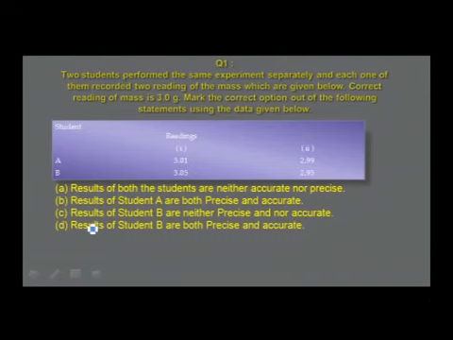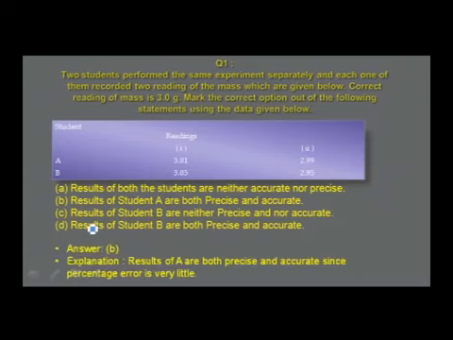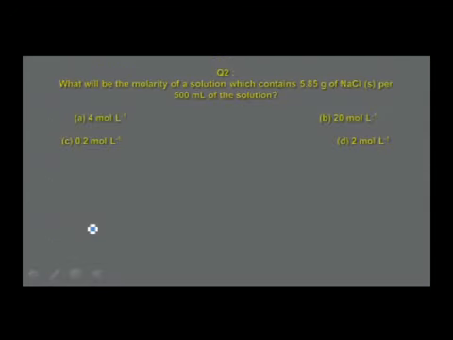Notice that student A has got the values 3.01 and 2.99, which are very close to each other, and in agreement with the actual value, 3.0 gram. Therefore, the answer is B, and the experimental percentage error is very little. So we consider the recordings of student A both precise and accurate.